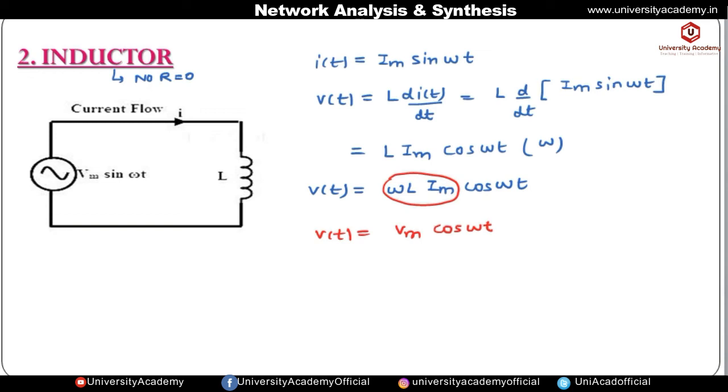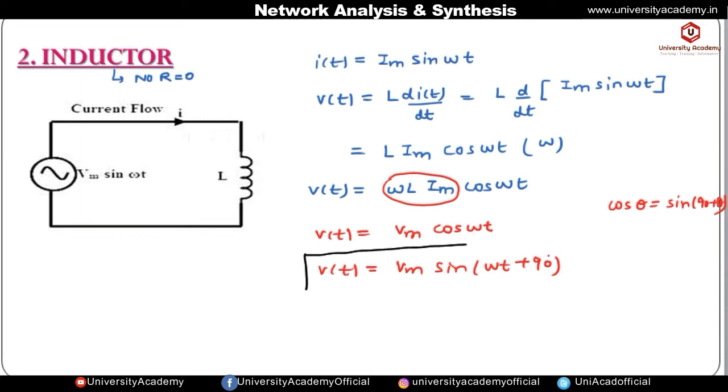Okay, and this cos theta can be written as sine of 90 plus theta, so it can be written as sine of omega t plus 90 degree. Okay, because we know that cos theta is equal to sine of 90 plus theta. Okay, and Vm value is given by omega L into Im. So this is the voltage expression across the inductor.